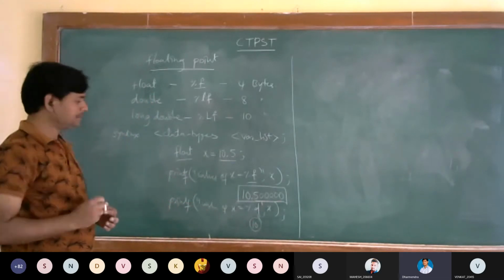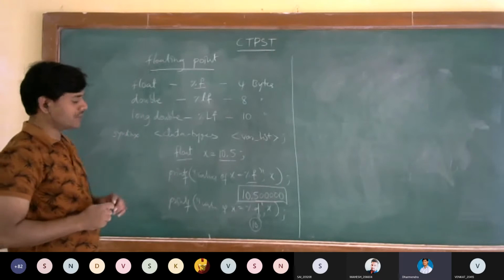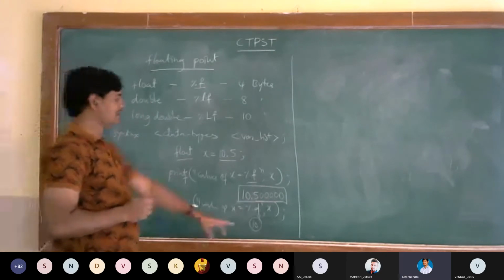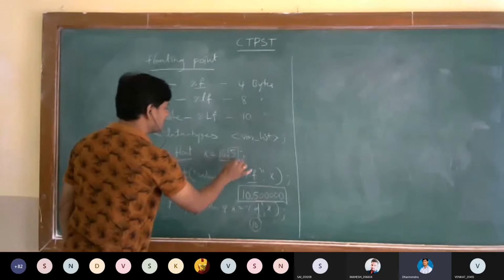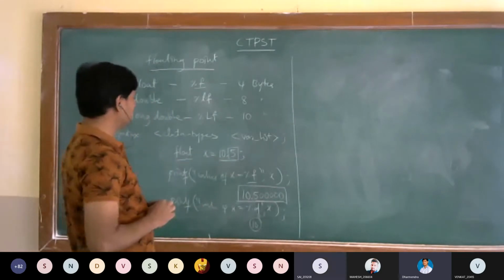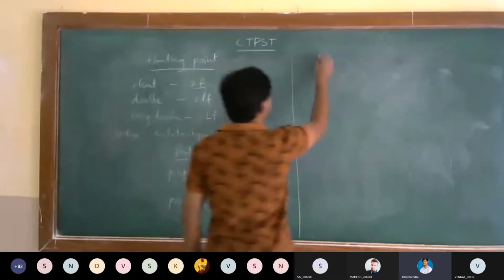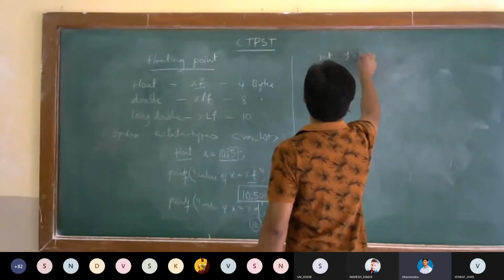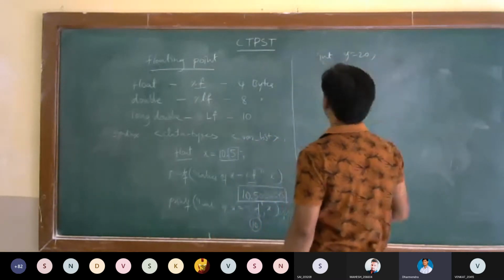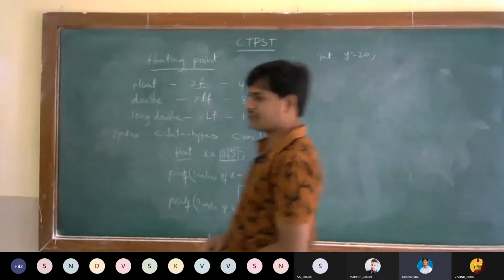If it is compromising, implicit conversion takes place and gives the value 10, but we are losing the exact value. If you represent an integer, y is equal to 20.